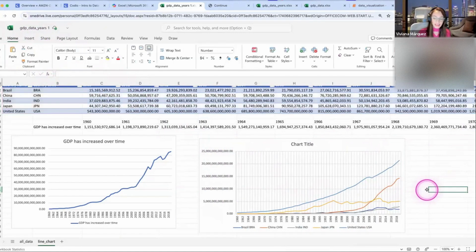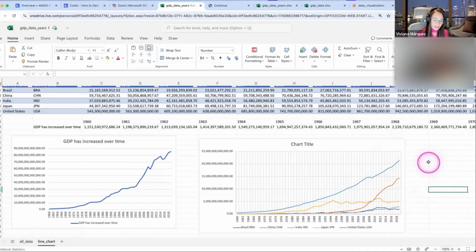Did it seem like it was too many steps? It was. If you were working with a software where the goal is to create visualizations, it will be a little bit easier. So once we work with Tableau, Power BI, Looker Studio, it's going to be a little bit easier. But now you know how to create several lines on the same line chart in Excel.